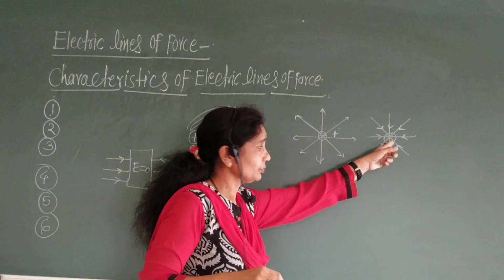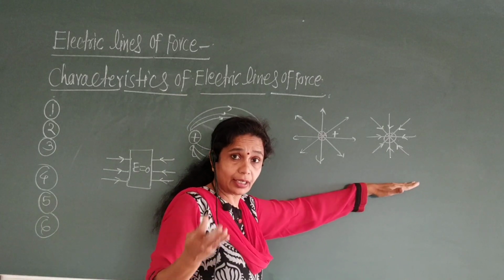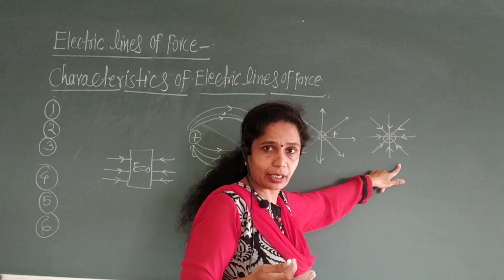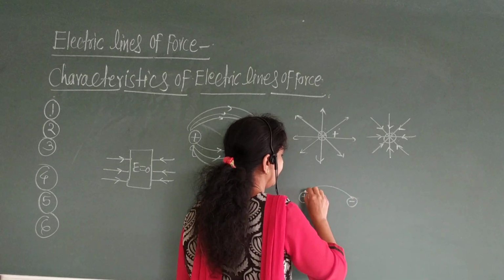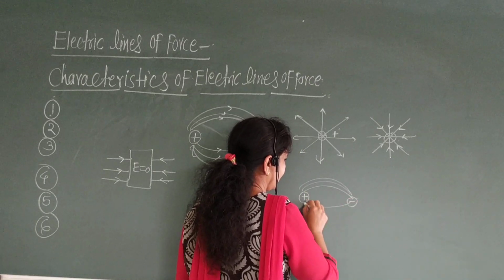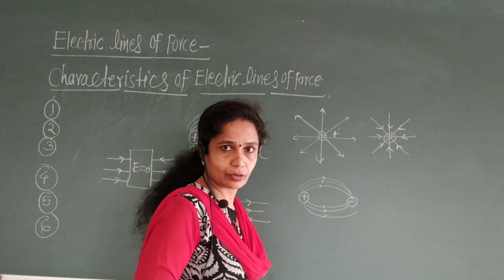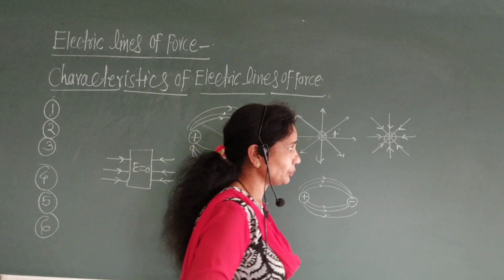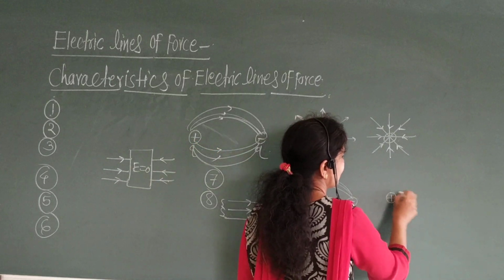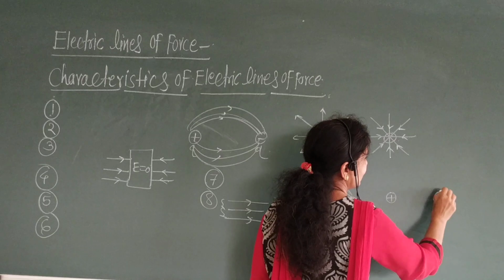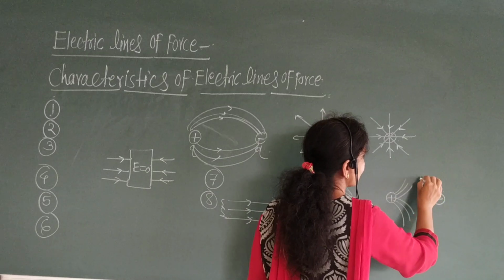It is towards the negative charge. This is the arrangement of electric lines of force due to the negative charge. If one is positive, another is negative, then like this. Okay. Then if the two charges are same charges, suppose this is the plus charge, this is the plus charge. Then arrangement of electric lines of force is like this.